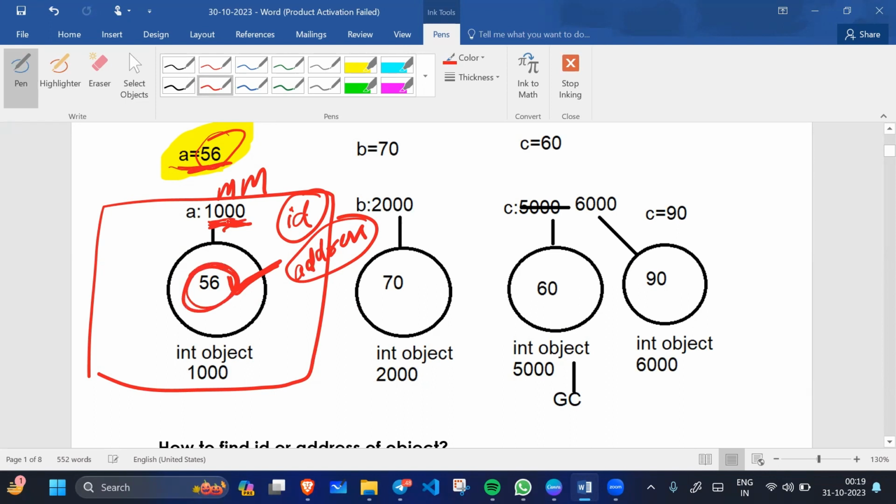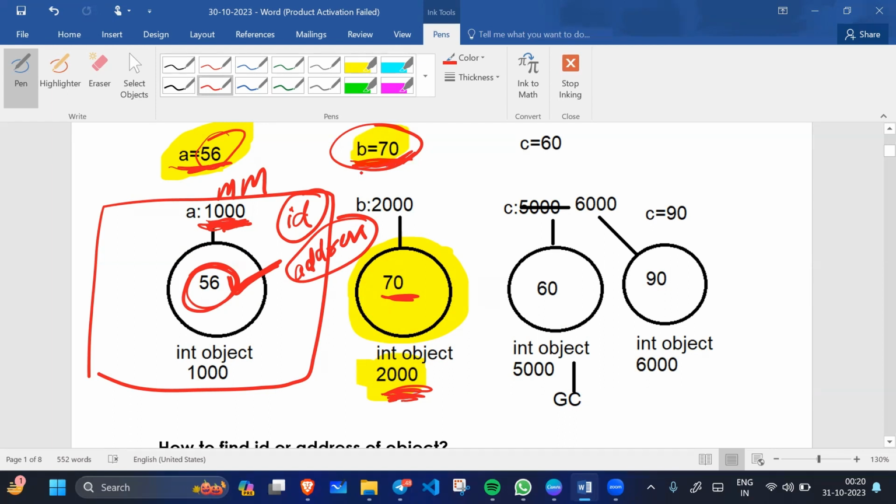This is the value 56 and this is the address, 1000, the address of this memory block. Let's say we create b equals to 70. b is nothing but an object of integer class. When we do b equals to 70, pvm checks whether 70 is already in memory. If it is not already in memory, pvm creates a new memory block with some address. This block's value is 70 and the address is 2000. Why is this memory address created? Because 70 is not there in memory.